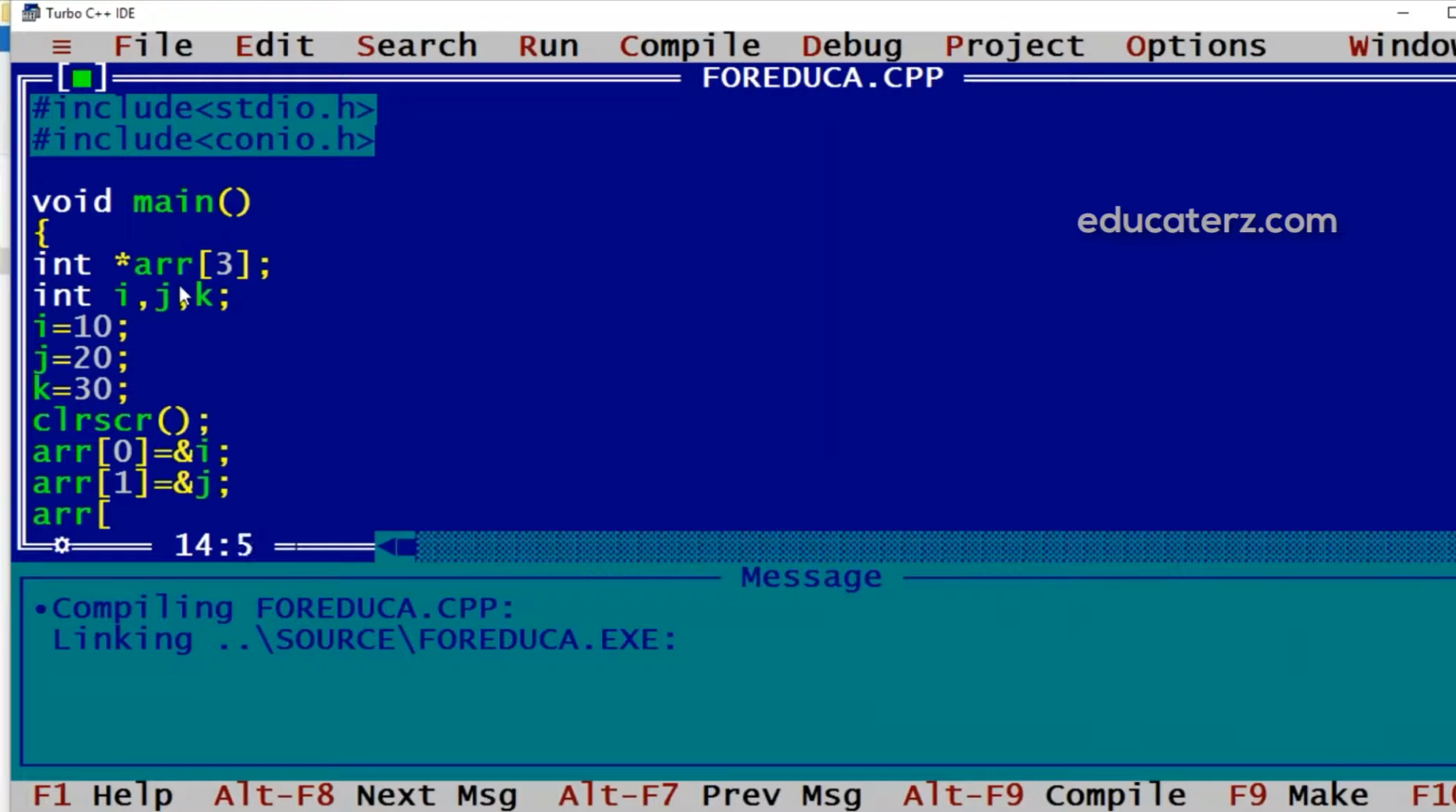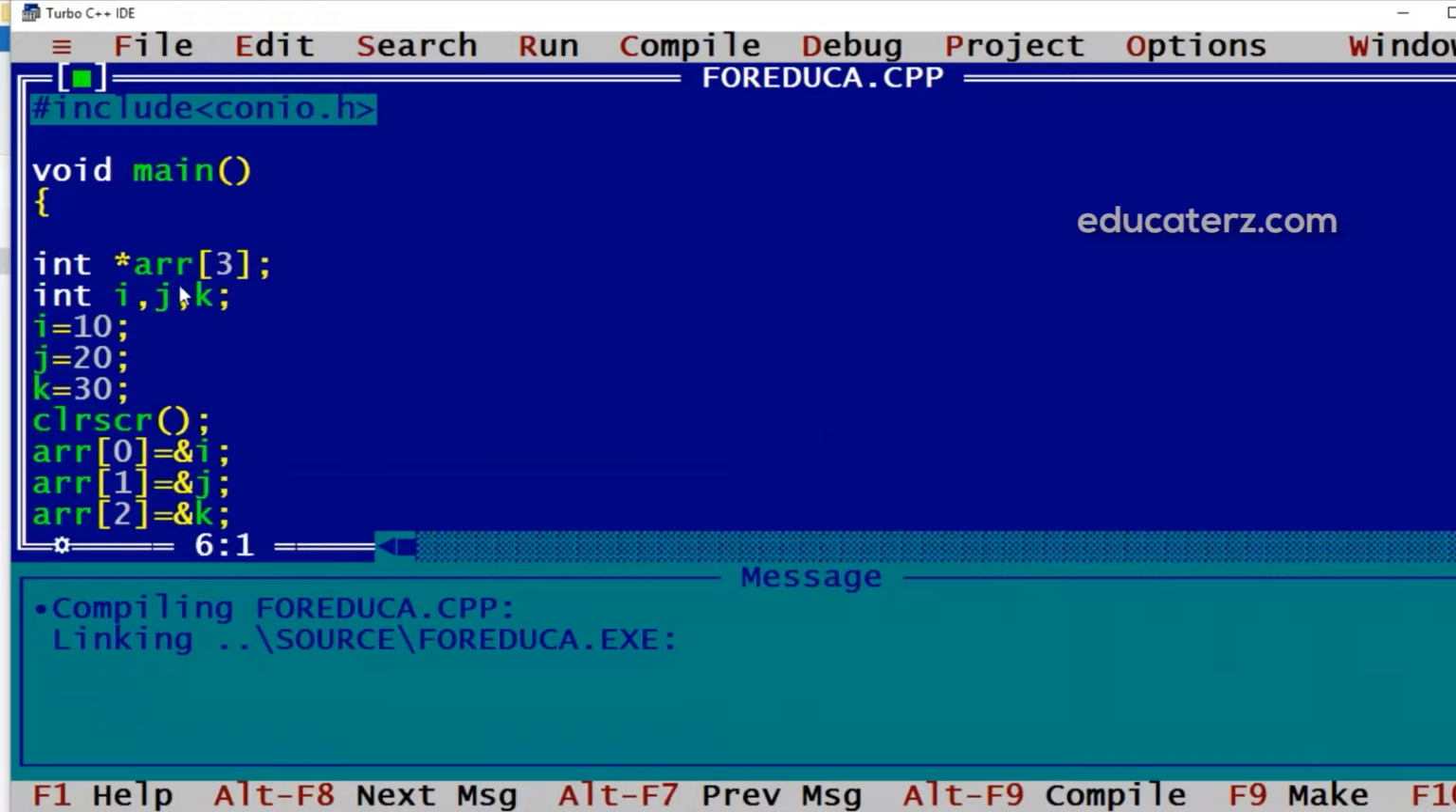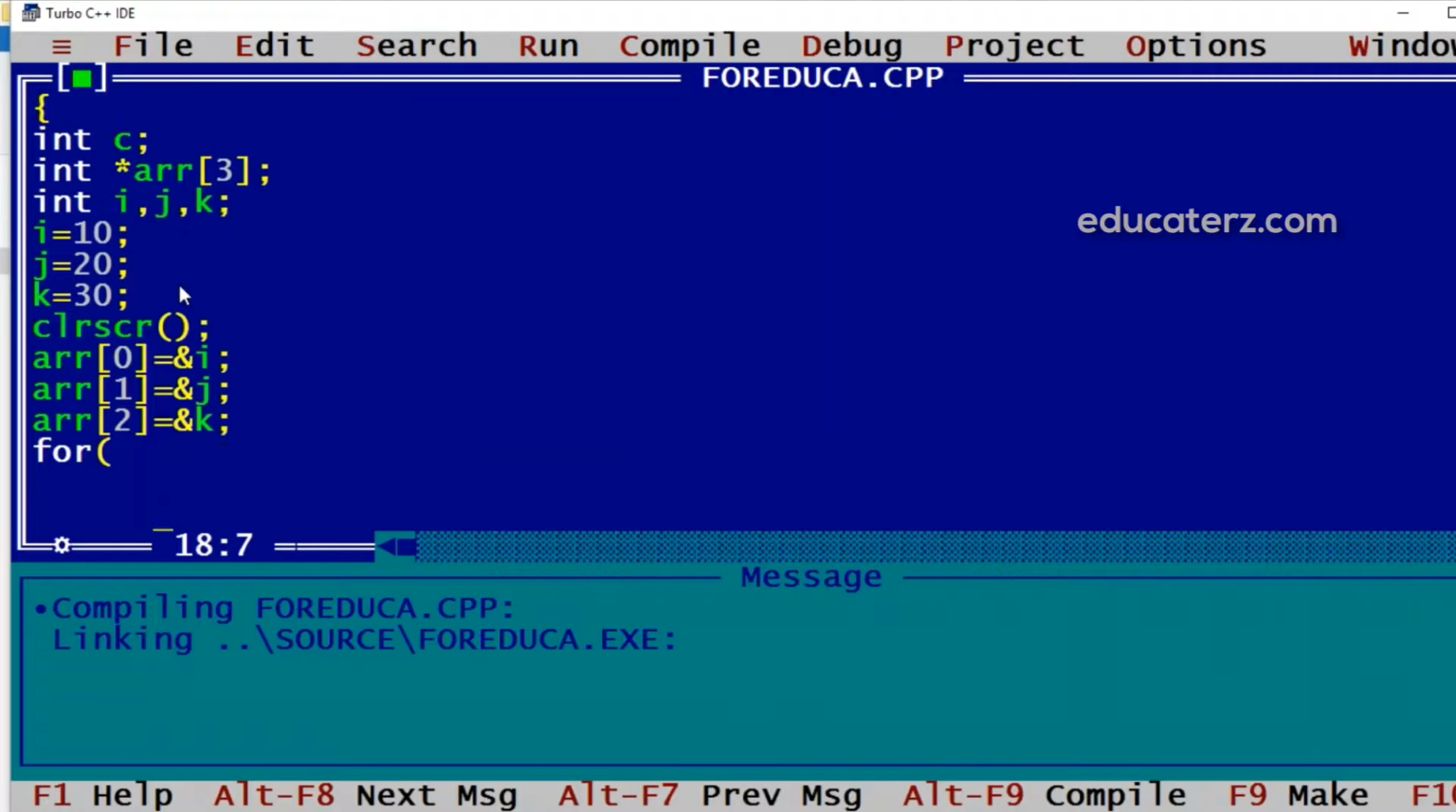Then arr of 2, you can store here ampersand of k. Now all these elements are storing the address of another integer variable. Now we can display it through the for loop. If we want a counter for the for loop, we will declare integer c.